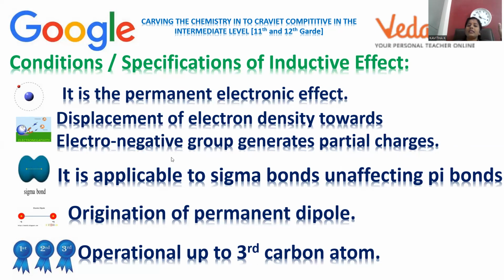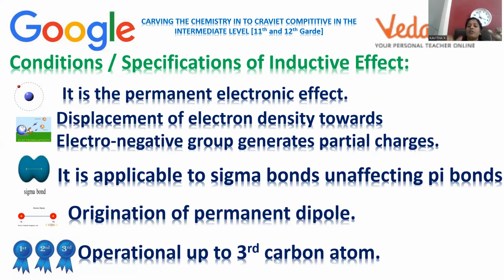Towards the electronegative atom, the bond displacement is possible, and whenever that bond is slightly displaced, we will experience partial charges, not complete. It is not like you are taking complete electrons and I am completely losing. Rather, partial charge generation is possible. This is the way a partial charge generation is represented with the dot sign, just now we saw. And purely it is related with sigma bonded electrons only.